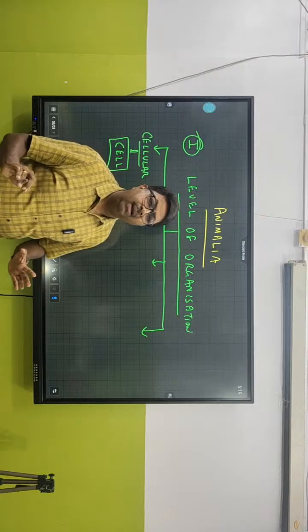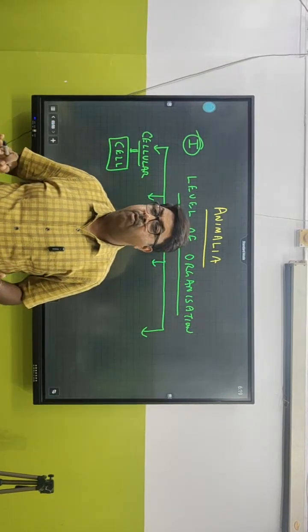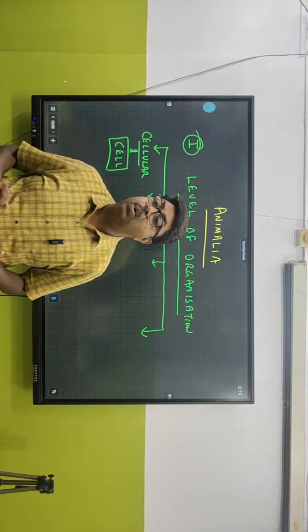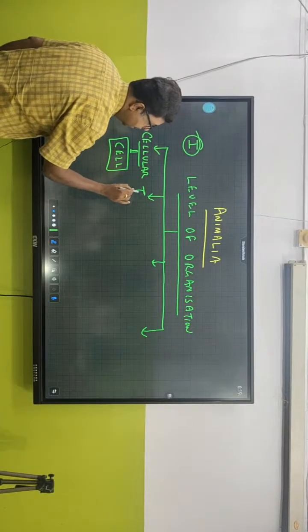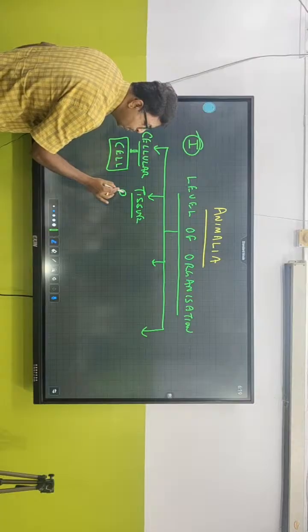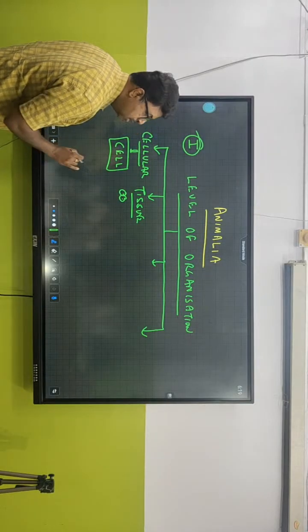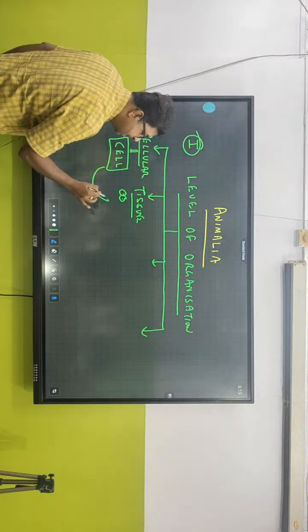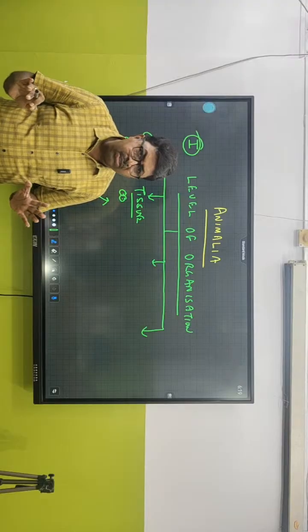So the first way that we can classify organisms, that is animals, is on the basis of level of organization, and the basic level of organization is what? Cellular level of organization. The second type is what? Tissue level of organization. When we talk about tissue level, that means many cells together having the same origin and common functions, we call it tissue. So definitely tissue level is a little bit more advanced over cellular.